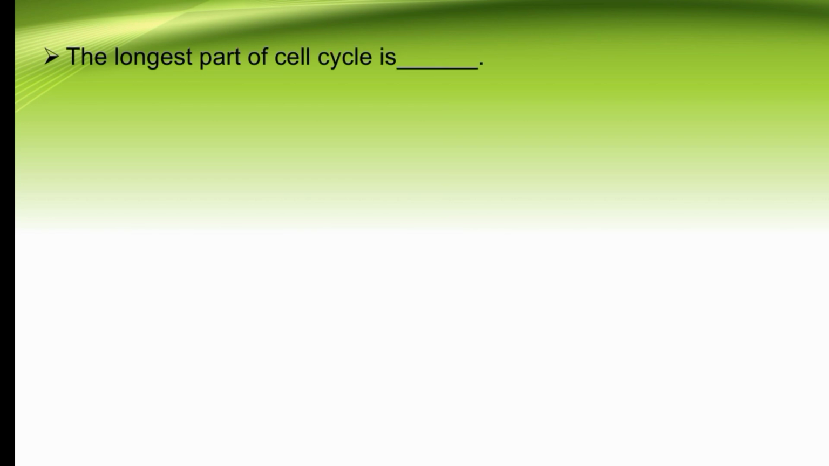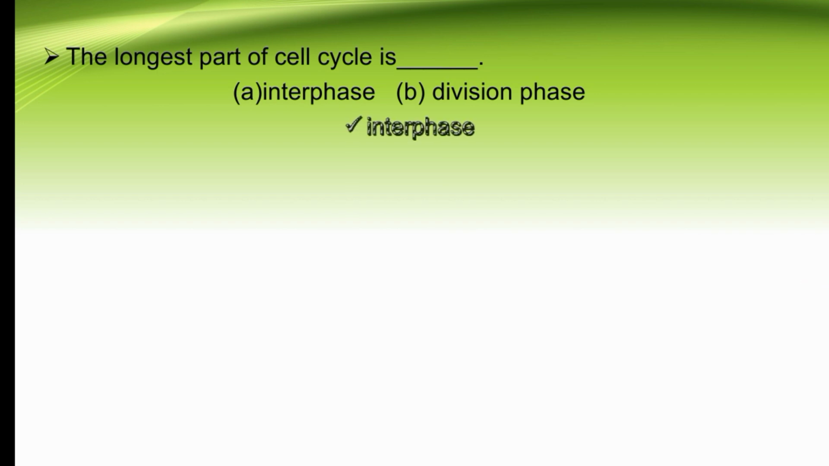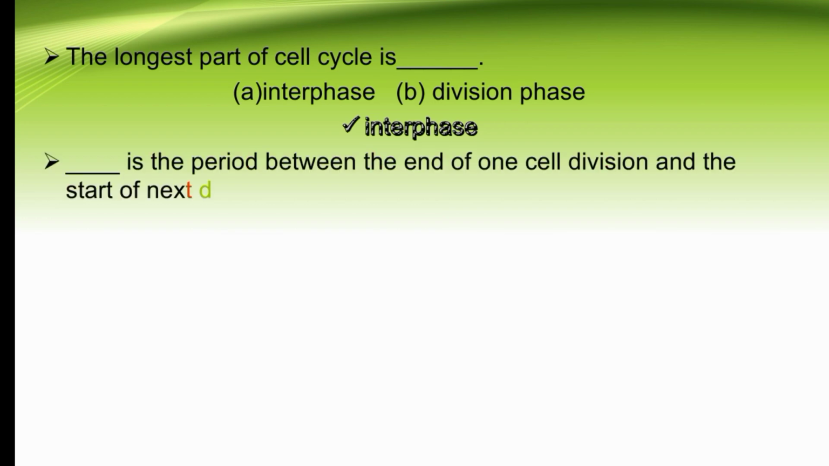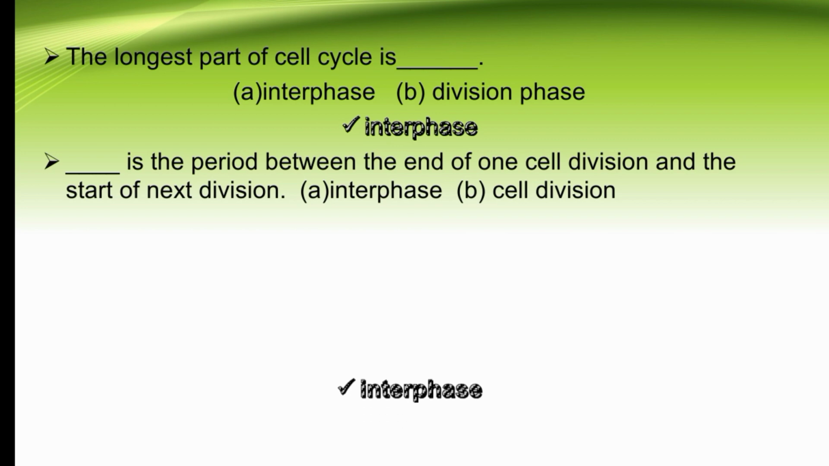The longest part of the cell cycle is dash. Our options are interphase or division phase. So the longest part of the cell cycle is interphase. Dash is the period between the end of one cell division and the start of the next division. So interphase or cell division. The right option is interphase. Interphase is the period between the end of one cell division and the start of the next division.